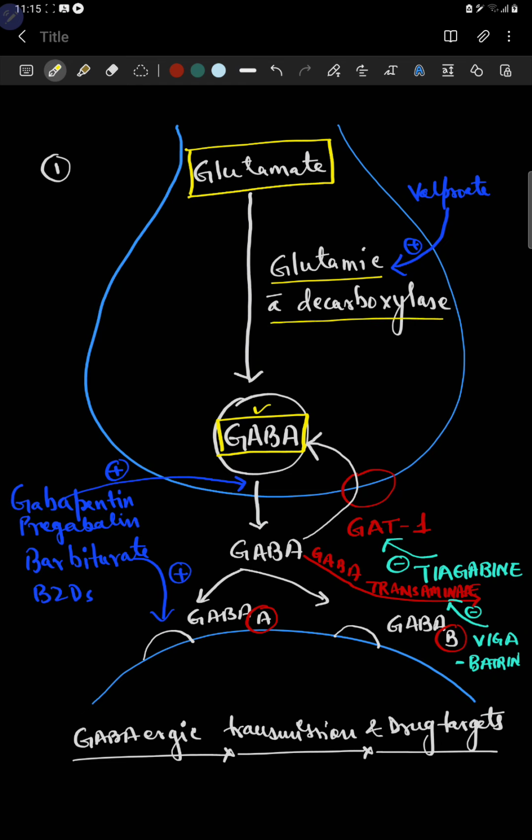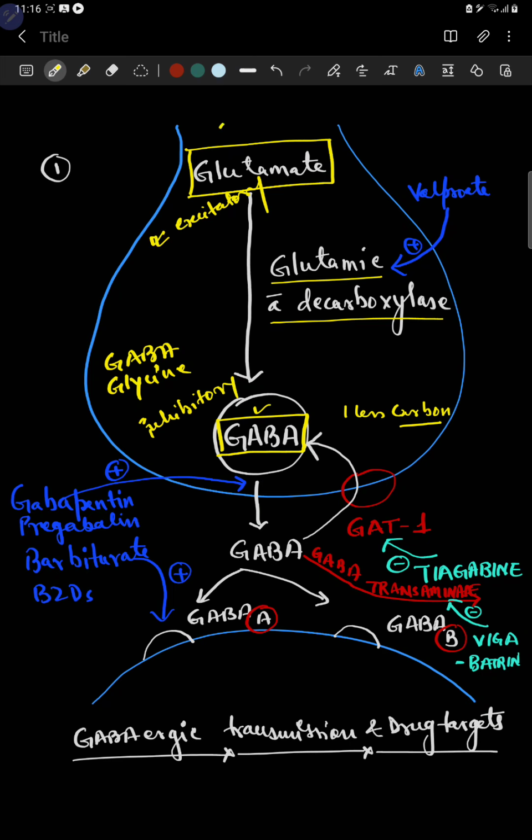So there is a decarboxylation reaction, and GABA has one less carbon than glutamate. But this is excitatory and this is inhibitory. Okay, so what are other inhibitory neurotransmitters? These are GABA and glycine. All right, these are the basic inhibitory neurotransmitters. Excitatory, there are many. Glutamate is the most common in the CNS.